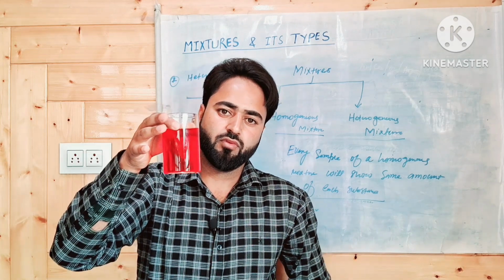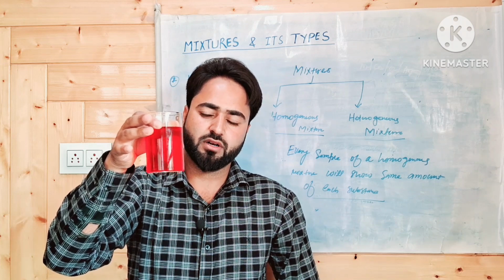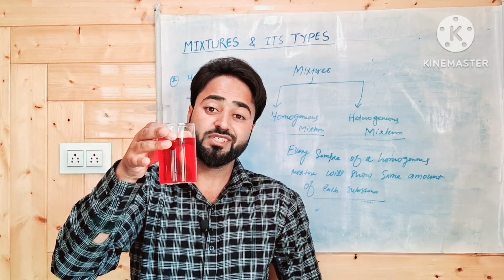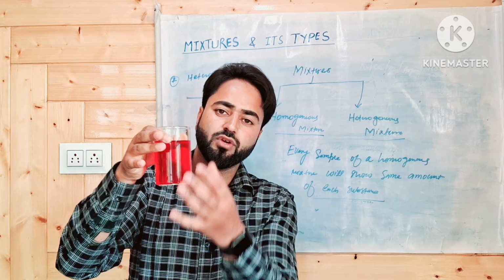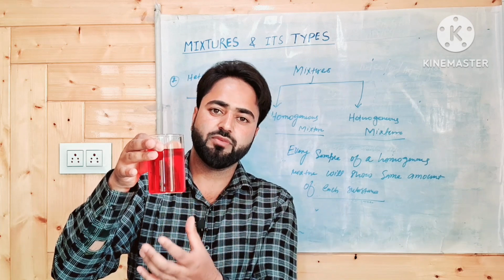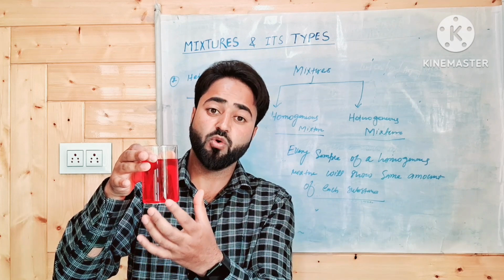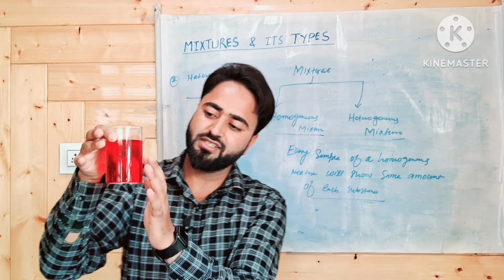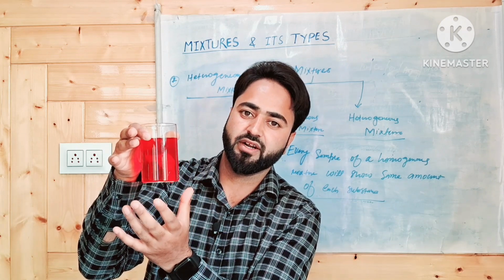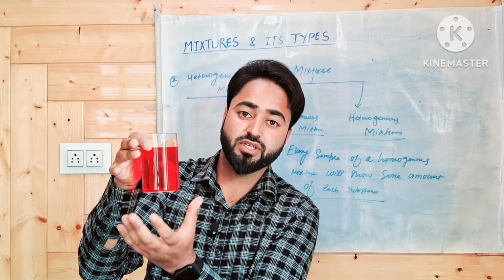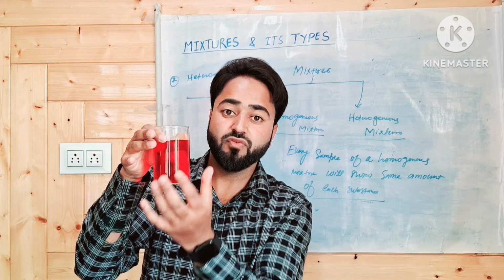Now, can you distinguish individual food color particles from water, or can you distinctly see the water? Seems like we can't, because the food color particles have uniform distribution in the water, so it has uniform composition. You can clearly see there is a single phase. You can't see individual particles with the naked eye. So this solution is called homogeneous mixture because it has uniform composition.